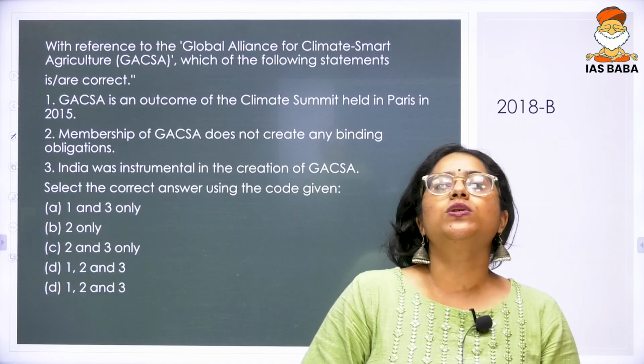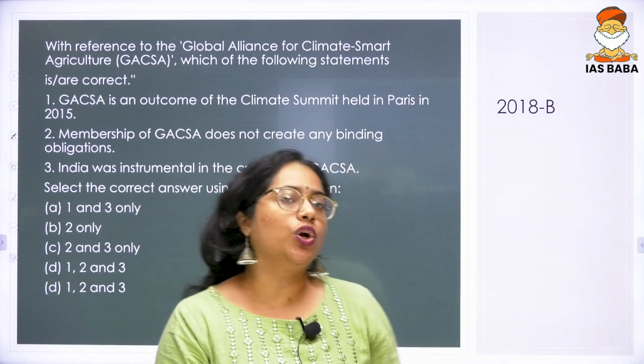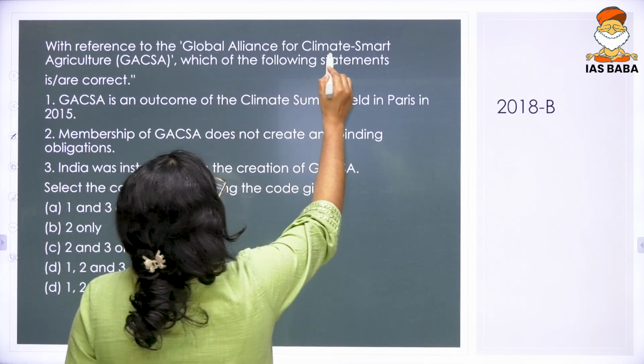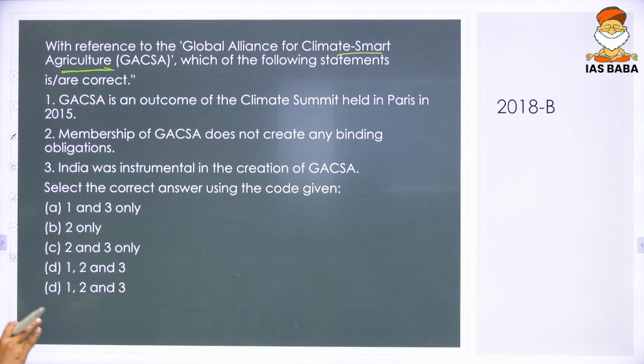The next is a 2018 question. The question reads: with reference to the Global Alliance for Climate Smart Agriculture, which of the following statements is or are correct?